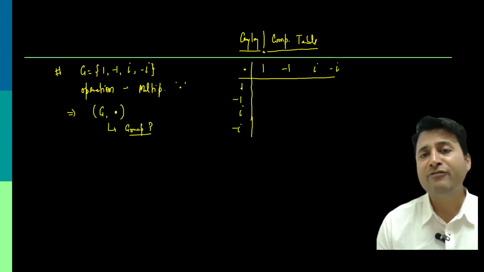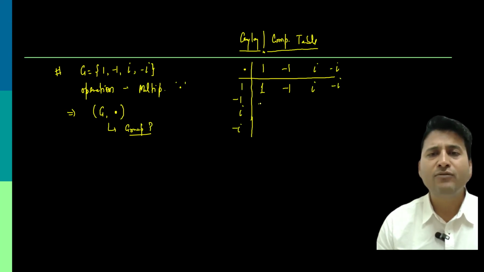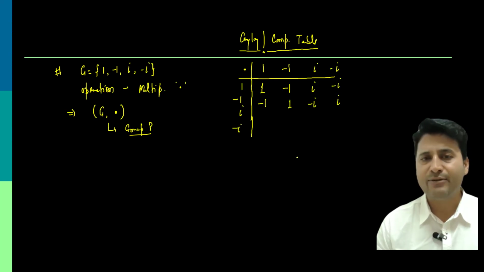So, first row: 1 into 1 is 1, 1 into minus 1 is minus 1, 1 into iota is iota, 1 into minus iota is minus iota. Then the second row: minus 1 into 1 is minus 1, minus 1 into minus 1 is plus 1, minus 1 into iota is minus iota, minus 1 into minus iota is plus iota.